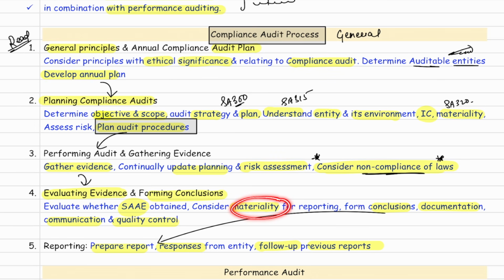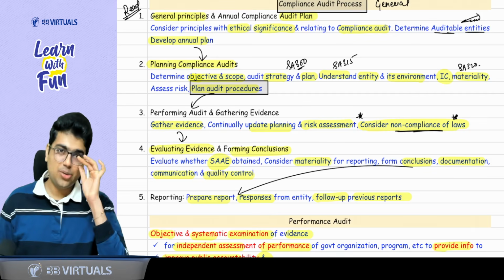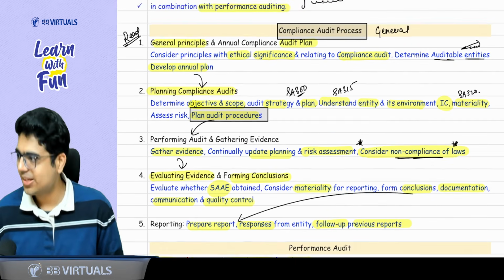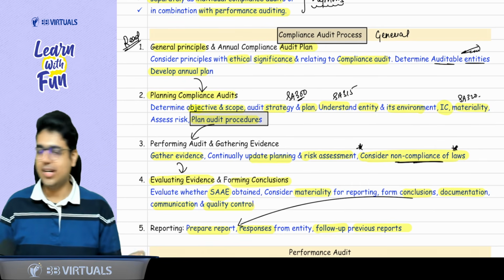Also consider materiality, form the conclusion, do the documentation. And when the conclusions are formed, lastly you prepare your report. So prepare the report, document the response from the entity and do the follow-up. Whatever we generally do in an audit, the same things are given here. Remember the headings if you can, and the internal points you can easily write on your own.